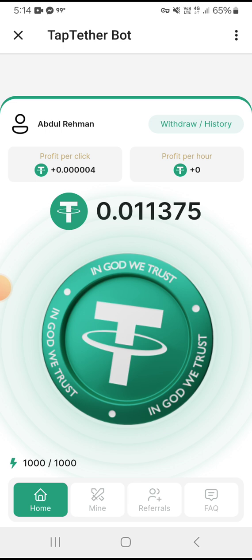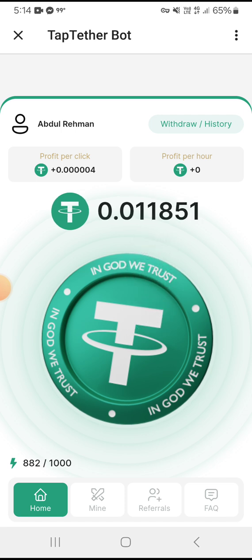At the bottom left corner you can see 1000 over 1000, which means you have to tap here 1000 times. You can check out, I tap in front of you. You can see that I can generate 400 USDT Satoshi per tap from this website. You can check out each and everything, all things are in front of you. Earning also increases with the help of referrals, and you can also make a deposit to enhance your earning on this website. I will tell you right now, stay on the video.